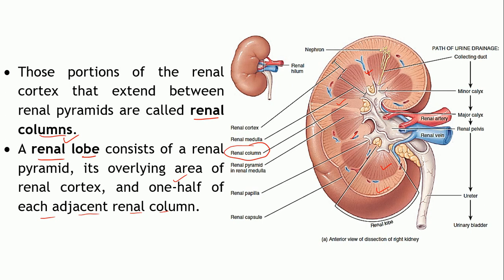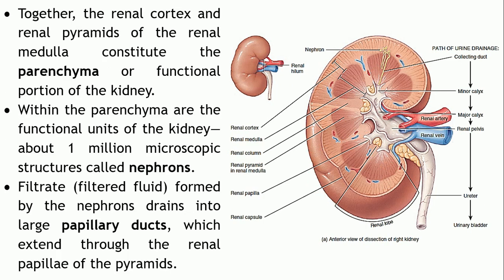Similarly, this will be your second lobe. It includes a pyramid, overlying cortex, and one half of the column from this side and one half of the column from this side. So, that is a renal lobe. The kidney is divided into a number of lobes depending upon the number of pyramids present.